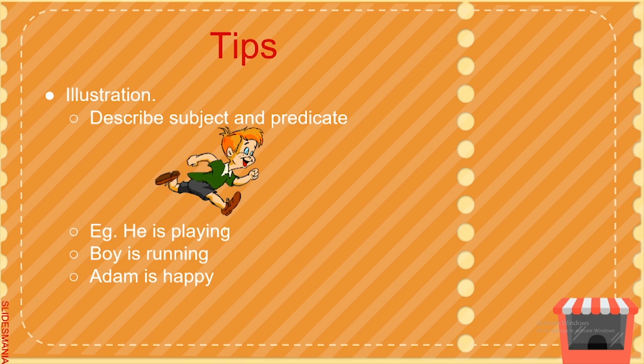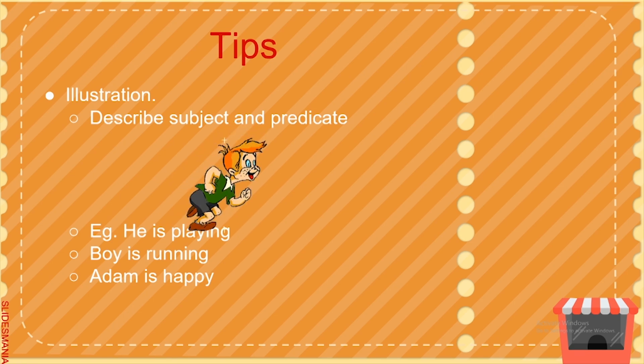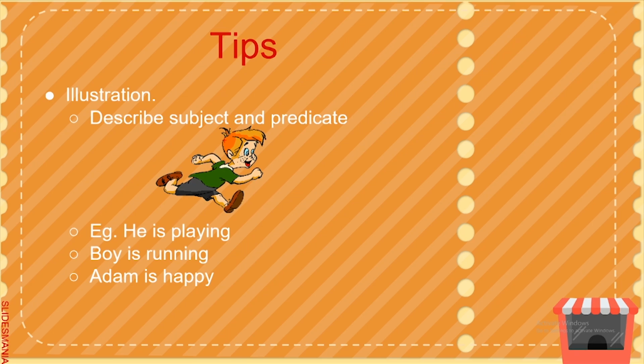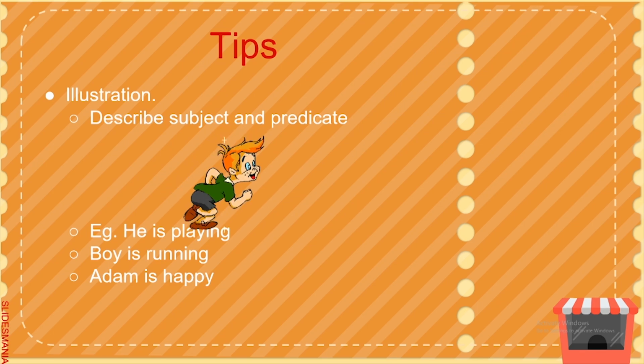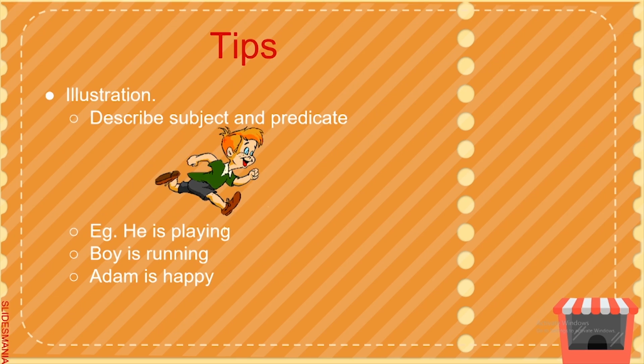Another way to practice the subject and the predicate is to illustrate simple pictures of actions and describe who, that is the subject, is, and what they are doing, that is the predicate. Use your imagination and have fun with it. There are endless combinations of subjects and predicates.